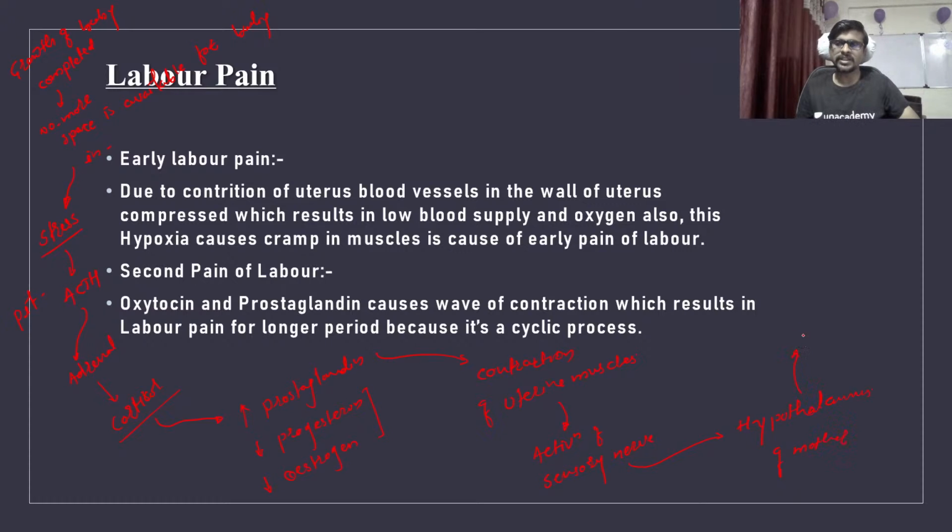So the hypothalamus releases the oxytocin from the hypothalamus to the posterior pituitary. Okay, so from the posterior pituitary it is secreted and moves toward the uterus. It is responsible for the contraction of the uterus. So this contraction of the uterus again activates this nerve, and it again starts this cycle. Okay, so this cycle continues till the birth.